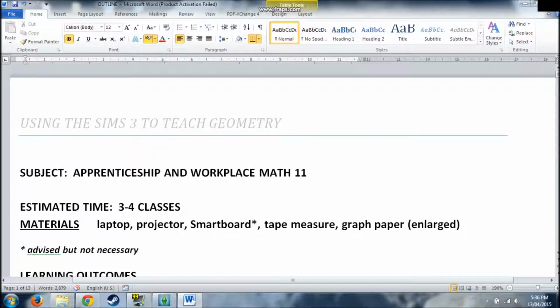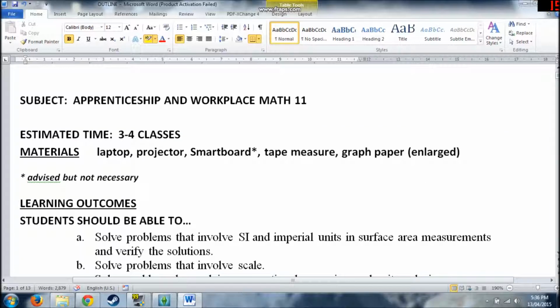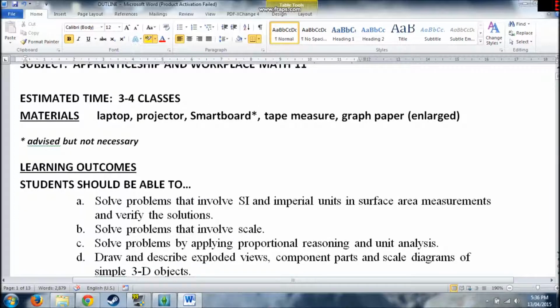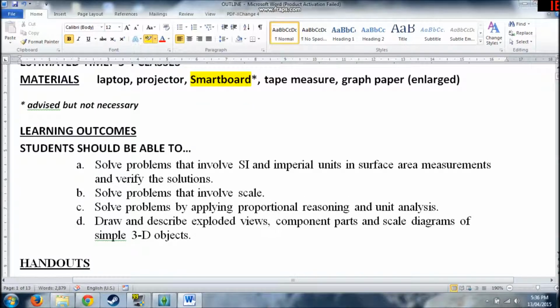Okay, welcome to my attempt to teach geometry, well, my lesson plan to teach geometry using The Sims 3. Before I start moving into it, I want to mention a few things. This is going to take 3 to 4 classes at least, but it should cover all of the outcomes, at least the way I've planned it. You'll definitely need a tape measure, and a smartboard is advised, but not entirely necessary, and you'll see why that is. So first off, before I move into the actual lesson plan, I just want to explain all these outcomes.